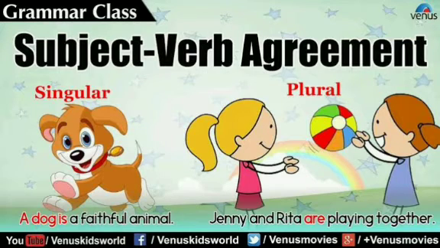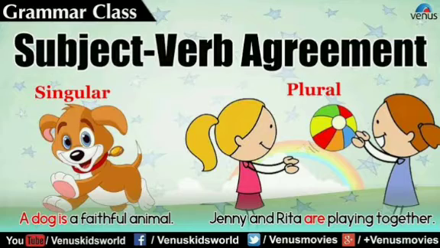So here the subject nearest to the verb is her friends, and her friends is plural, so we have to use plural verb, and it is used have the file. If it was singular, it will be used has, but has is wrong, and the correct one is have the file.